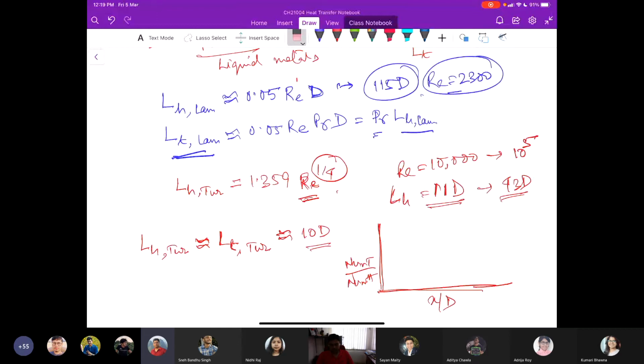It varies for different Reynolds number ranges, so these different lines are for different Reynolds numbers, but the profile typically remains the same. And this is the length after which the value becomes constant, which is 10 times the diameter.